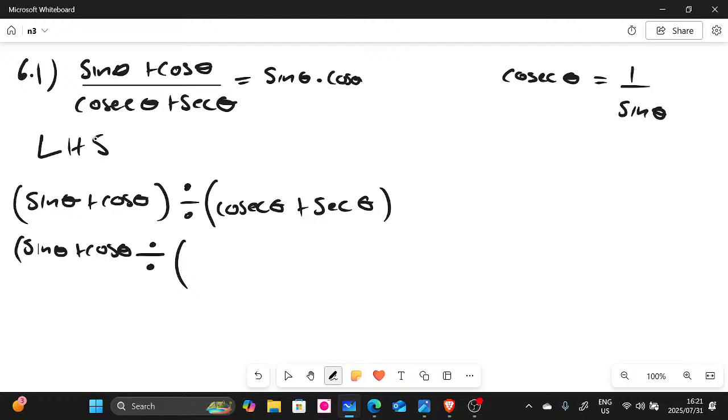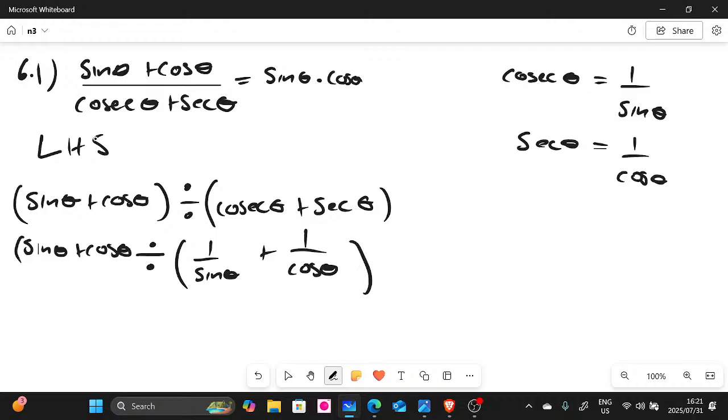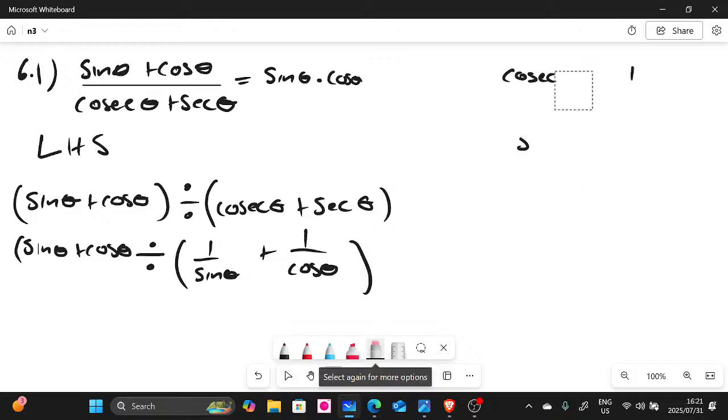So we can change cosec into 1 over sine theta plus, and then sec is the same as 1 over cos theta. So, guys, you can change this into 1 over cos theta, right, people? So far, that's how you're supposed to do this one. Now, we continue.